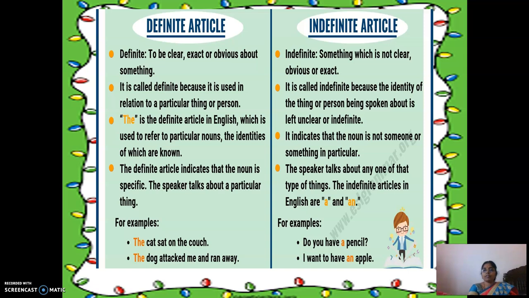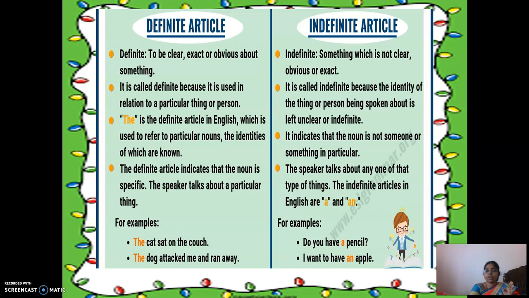So it is called indefinite because the identity of the thing or person being spoken about is left unclear, indefinite, not at all clear. Then it indicates the noun is not someone or something in particular. The speaker talks about any one of that type of thing.